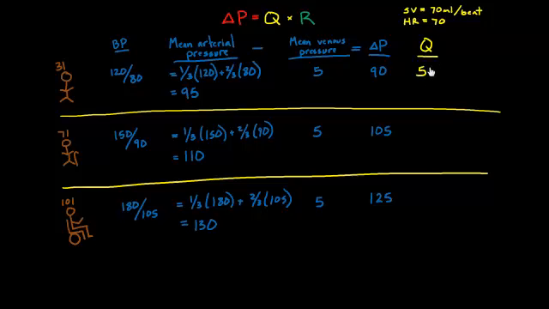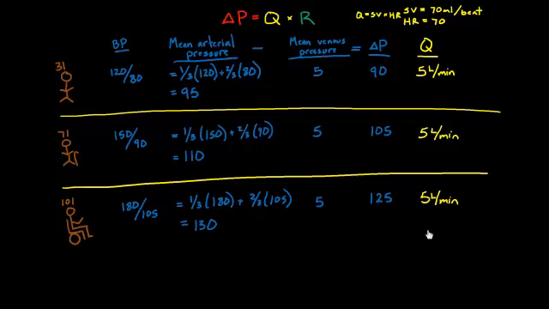So this works out to about 5 liters a minute, because Q is simply SV times HR. I'm just multiplying those two numbers together, and I get about 5 liters a minute, and it doesn't change over time. So 5 liters a minute here, 5 liters a minute here. I should probably mention all of my pressure units should be millimeters of mercury. I didn't write that, just to not clutter up the board, but it is millimeters of mercury.